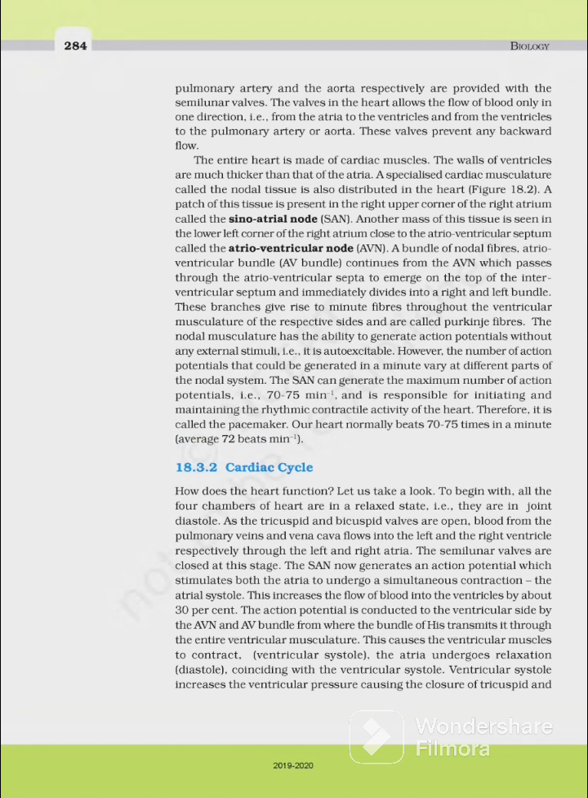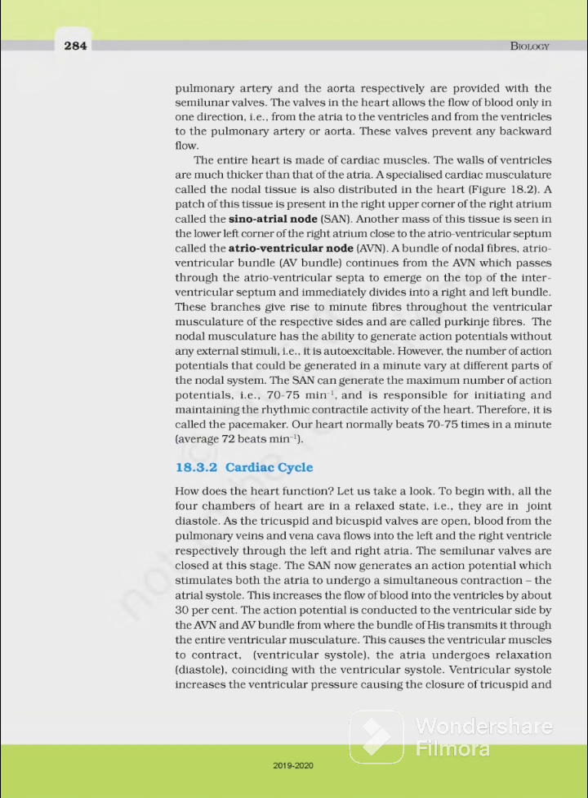Cardiac cycle. How does the heart function? Let us take a look. To begin with, all the four chambers of the heart are in a relaxed state, that is, they are in joint diastole. As the tricuspid and bicuspid valves are open, blood from the pulmonary vein and vena cava flows into the left atrium and the right atrium, and then into the left and right ventricles respectively. The semilunar valves are closed at this stage.